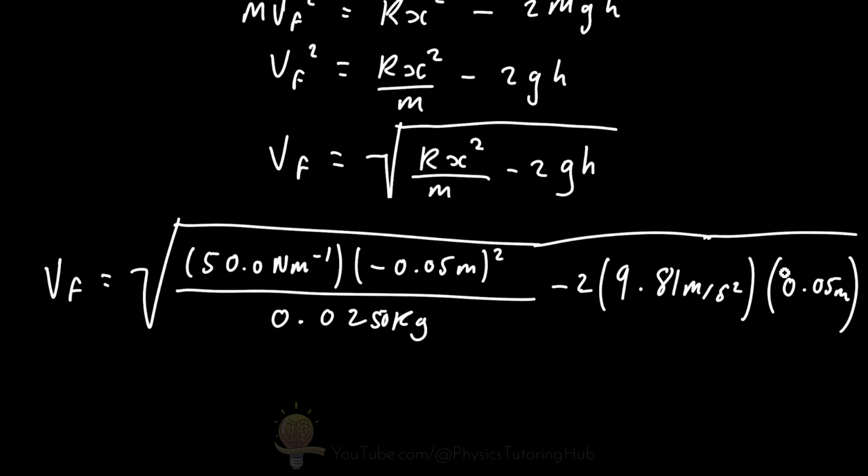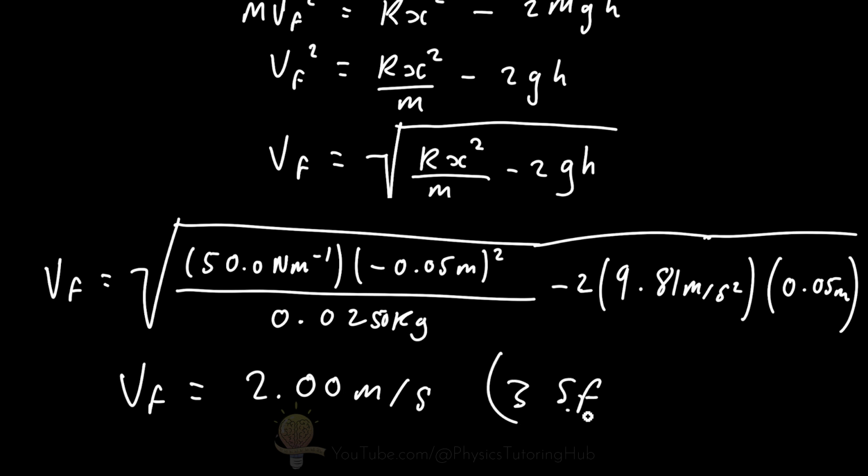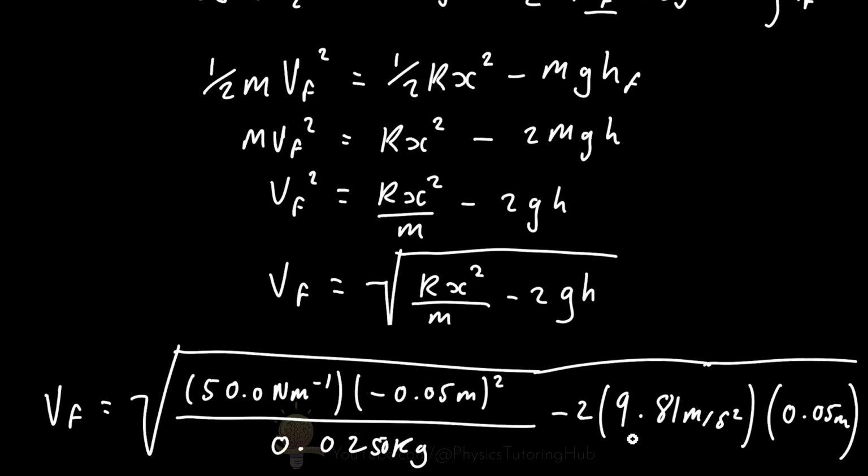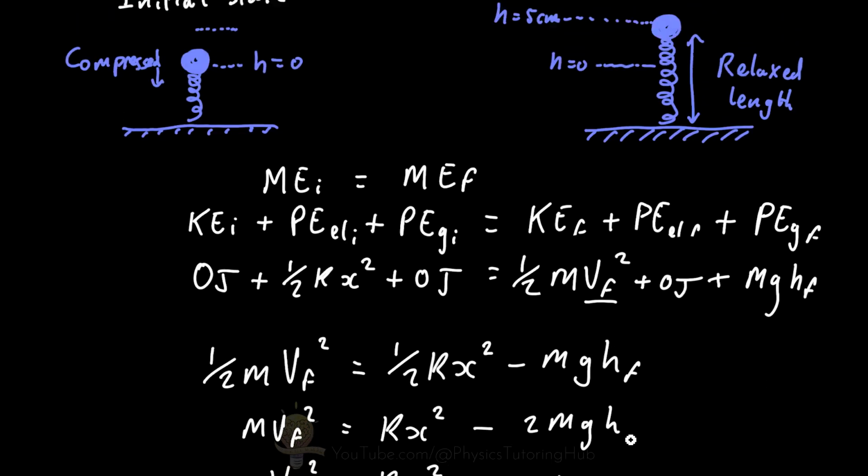So after plugging this into our calculator, we find that the final velocity of the ball bearing is 2.00 meters per second to 3 significant figures. Now notice here that not all of the spring's elastic potential energy was converted into kinetic energy.